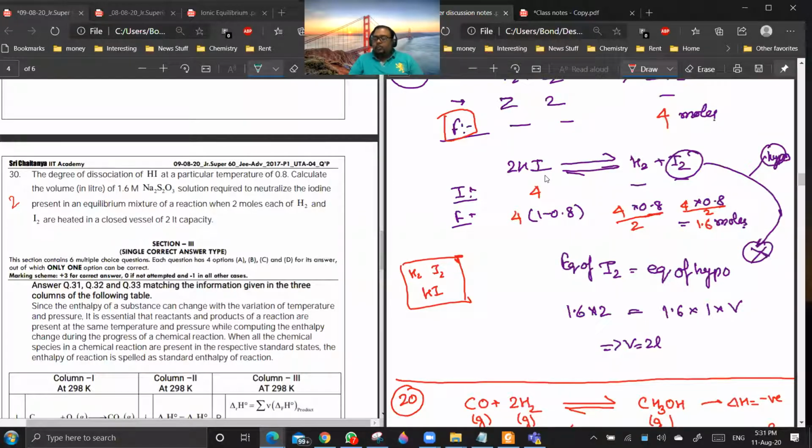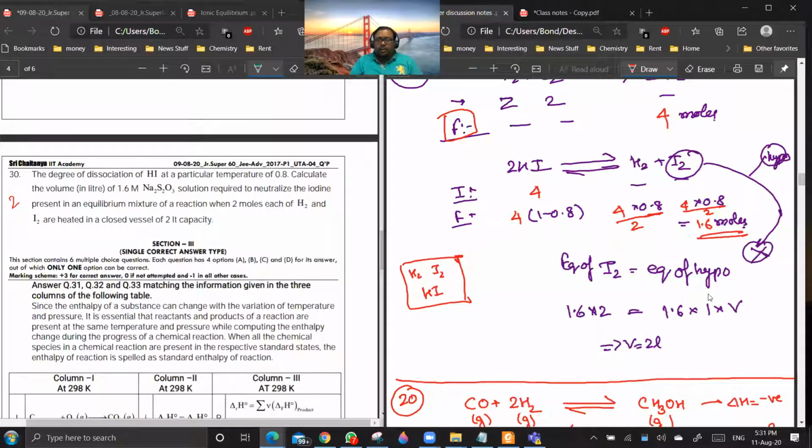See, 2 moles of HI is giving 1 mole of H2. So here, how many moles are dissociating? 4 into 0.8, which is 3.2 moles of HI. So you can get 1.6 moles of H2 and 1.6 moles of I2. So this you will be getting as 1.6 only. So equivalence of I2 will be equal to equivalence of hypo.